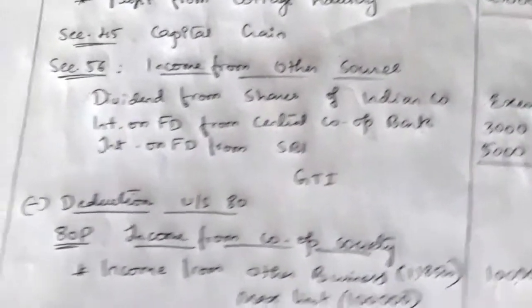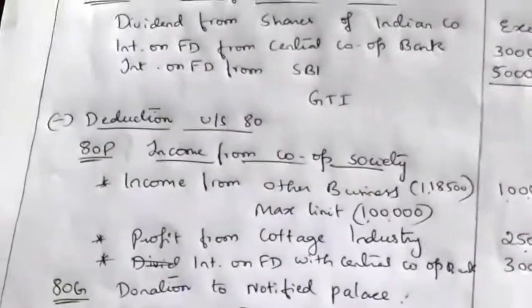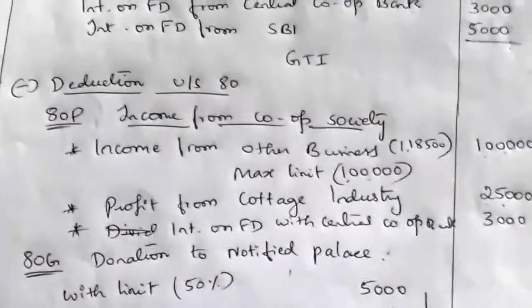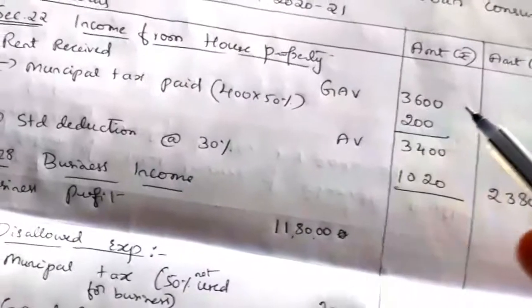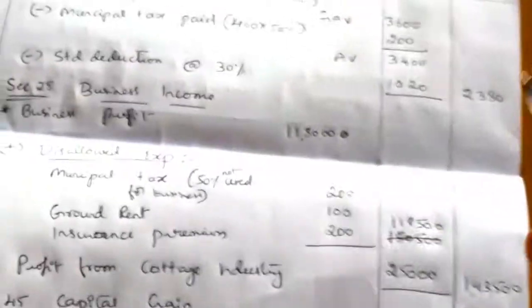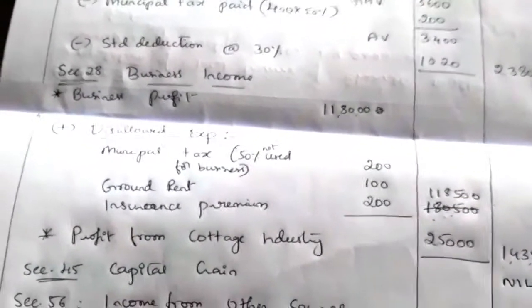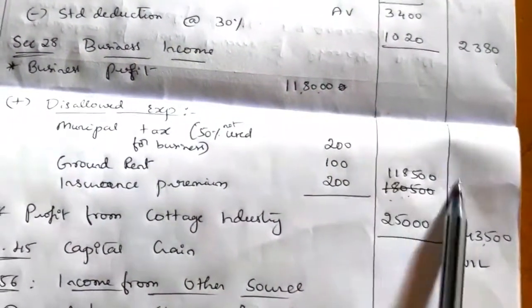From GTI we can claim a deduction under section 80P. Deduction under Chapter VI-A. Under that we have 80P deduction, that is relating to income of a cooperative society. So we have to write deductions one by one. So the first deduction, rent received here 2,380. If GTI is less than 20,000 we can claim for this, but GTI is more than 20,000, so no deduction is eligible here. Next business profit, final amount is 1,18,500.